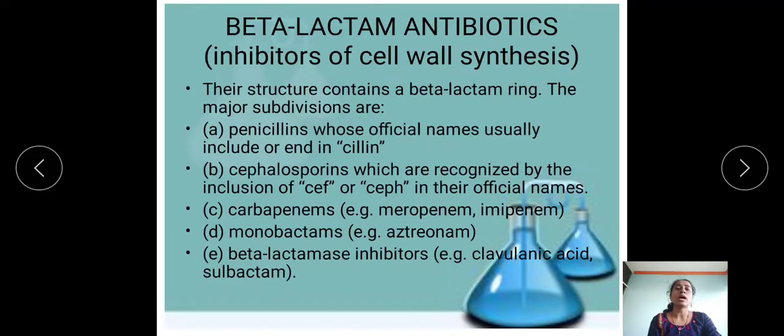Let's see the different examples under beta-lactam antibiotics and how they are named. First, penicillins: their official names usually include the suffix -cillin. Cephalosporins are named with the prefix CEF or CEPH. Then carbapenems, for example, meropenem, imipenem. Then monobactam, aztreonam, and beta-lactamase inhibitors, for example, clavulanic acid, sulbactam.